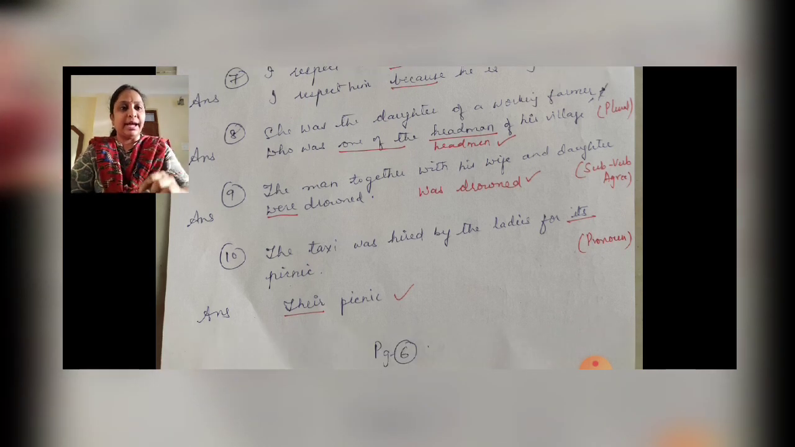And then the taxi was hired by the ladies for its picnic. So here the taxi was hired by whom? The ladies. For whose picnic? For their picnic, right? So its should not be used here. The usage over here is about the pronoun. So we have to say the taxi was hired by the ladies for their picnic. It's the possessive case here, right?